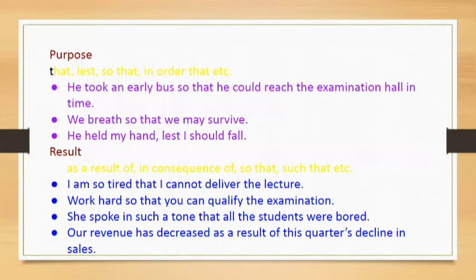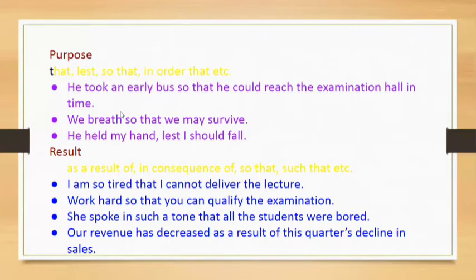Then it also denotes subordinating conjunctions like that, lest, so that, in order that, denote purpose also. He took an early bus so that he could reach the examination hall in time. So, what was the reason behind his activity? He took an early bus so that, this clause shows the purpose, the reason behind it, the objective behind it. So he could reach the examination hall in time.